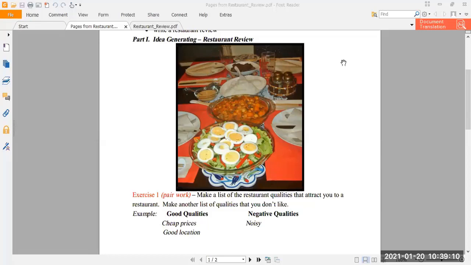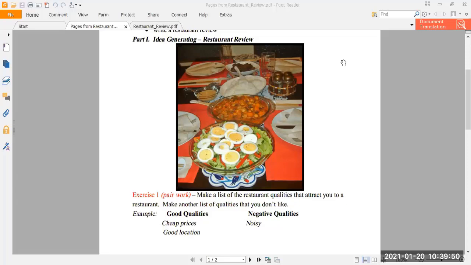So in the same way, here we have two parts or two phases, I would say. First is collecting the required information about a particular thing on which we are going to write a review. So today we are going to discuss that first part, and inshallah tomorrow or in the next class we will be doing the second part, and that is how to particularly write. Today we are going to discuss how to collect information or data about a particular thing about which you are going to write a review.